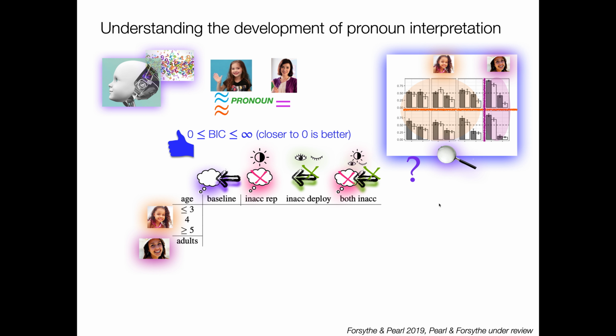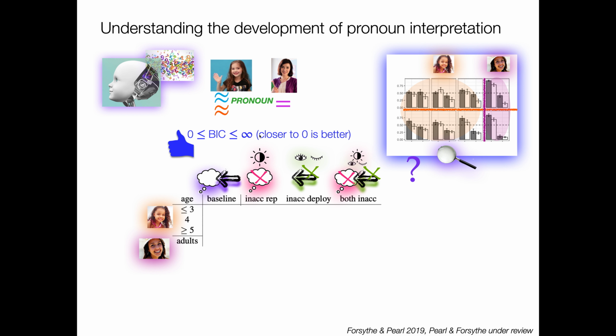Okay, so let's see what we found with our modeled listeners. Again, we're going to be looking at matching child behavior around 3, 4, and 5, and adult behavior, looking at a baseline model that has accurate representations and accurate deployment, as well as inaccurate variants. So either ones that have only inaccurate representations, ones that have only inaccurate deployment, and ones that have both inaccurate representation and inaccurate deployment.